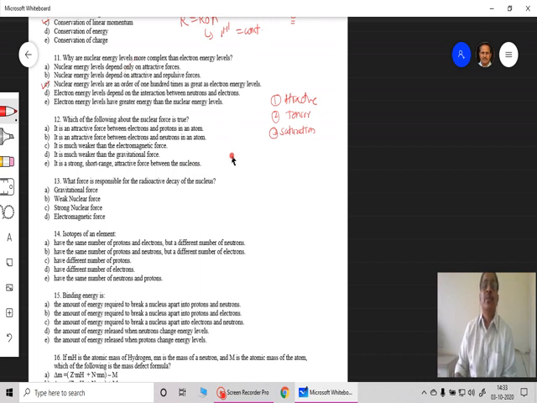This is the force between protons and neutrons inside the nucleus. It is short range, saturated, a tensor force, and always attractive. It is the strongest of all known forces.